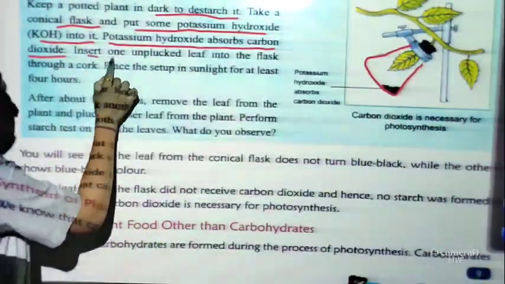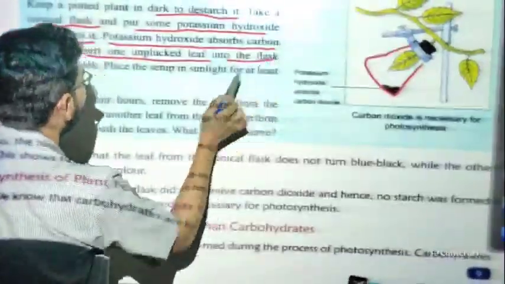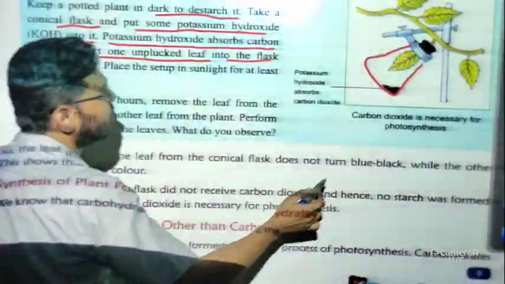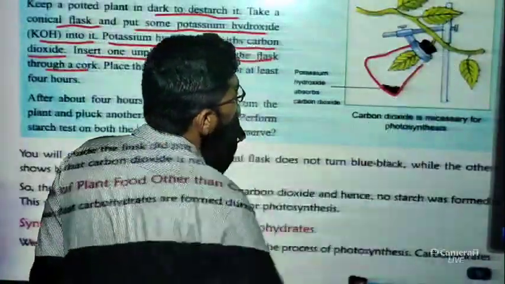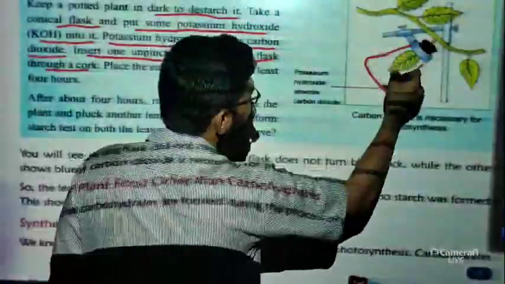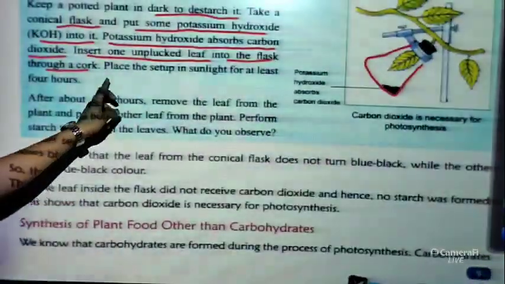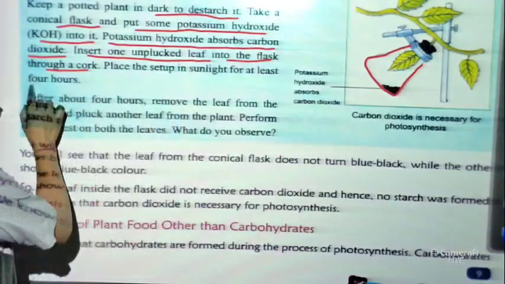Now insert one unplucked leaf into the flask through a cork. You can see here we have not plucked the leaf, it is still attached. We just put the leaf into this conical flask by using a cork. Now place the setup in sunlight for at least a few hours.